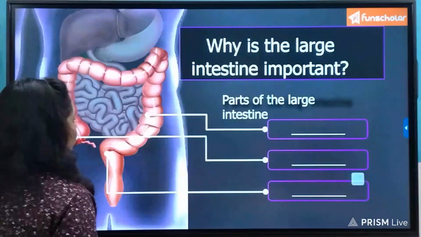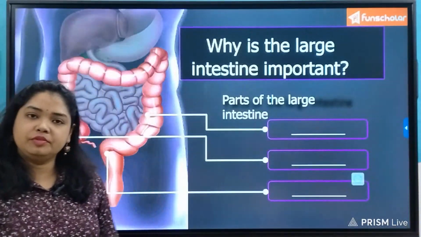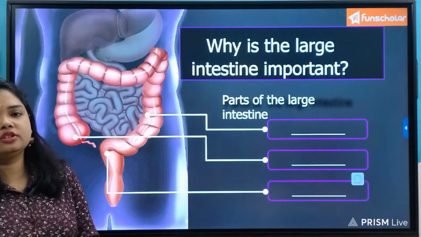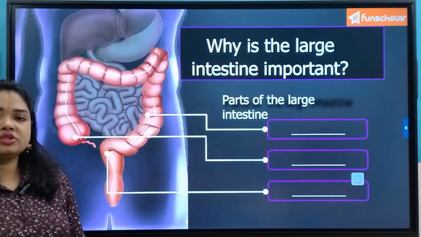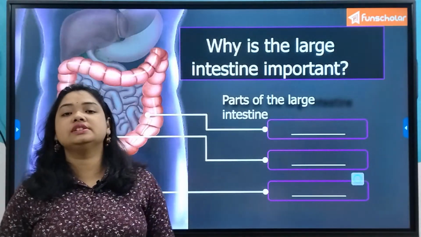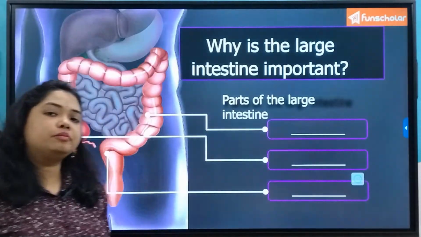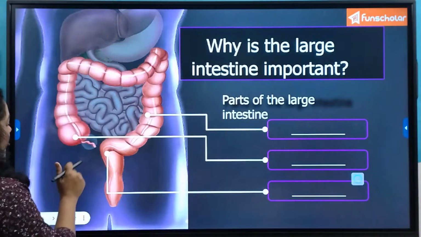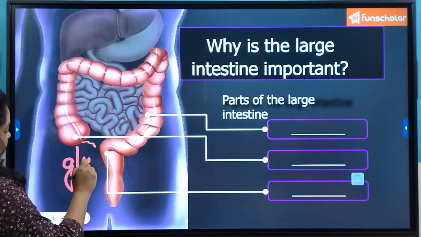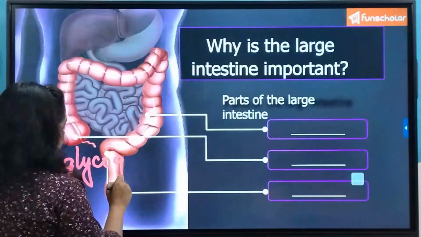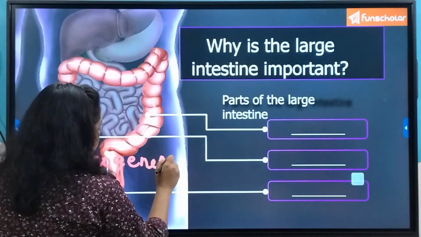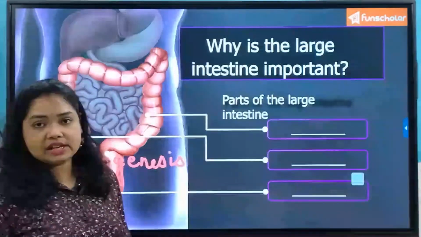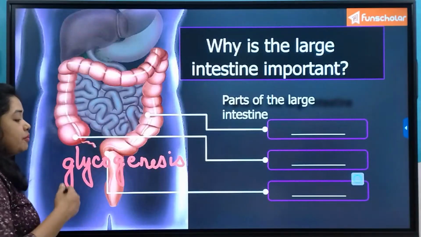So now, in the video you have already watched regarding assimilation, one thing I would like to mention is that the process in which glucose is converted to glycogen is known as glycogenesis. Genesis means production. So the process through which glycogen is produced from glucose is known as glycogenesis,